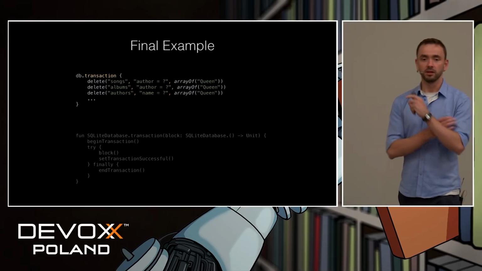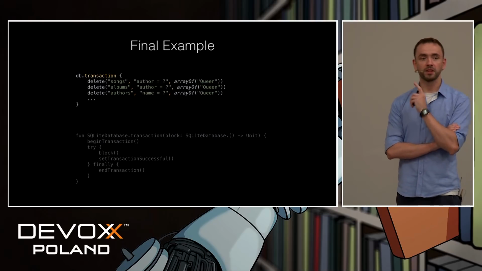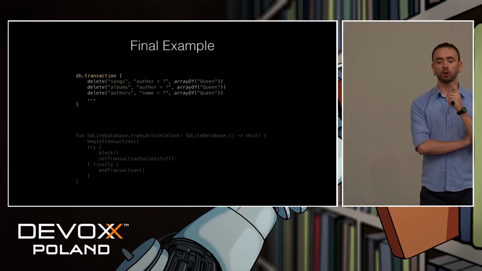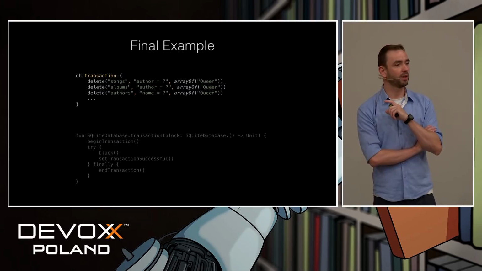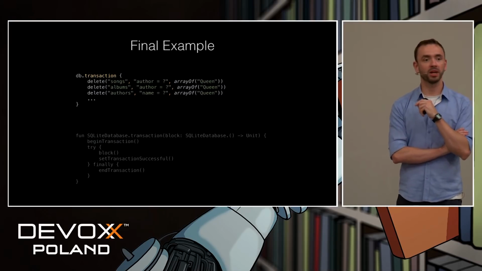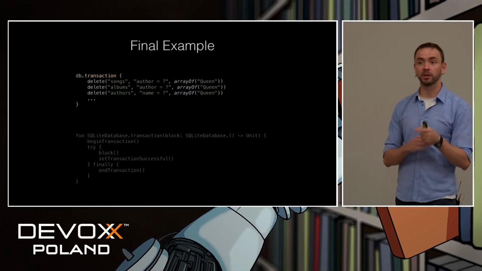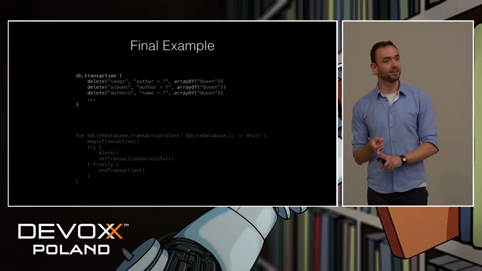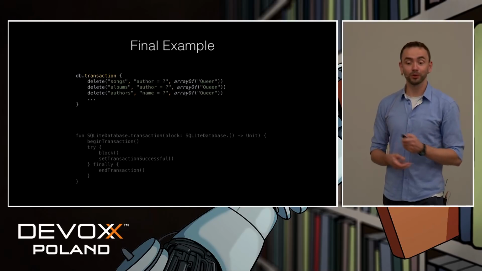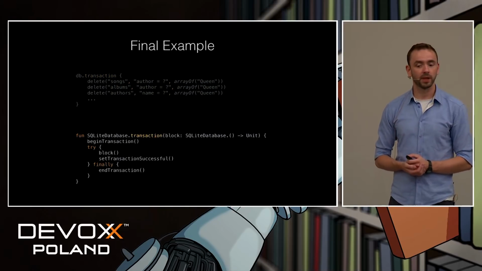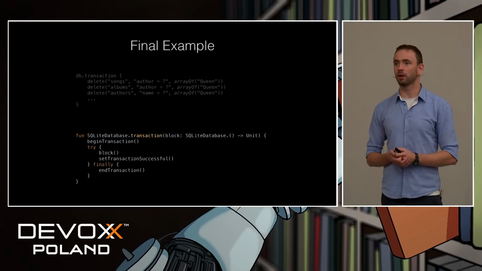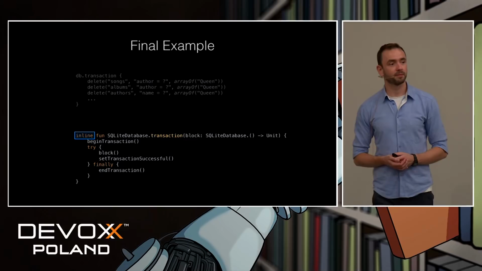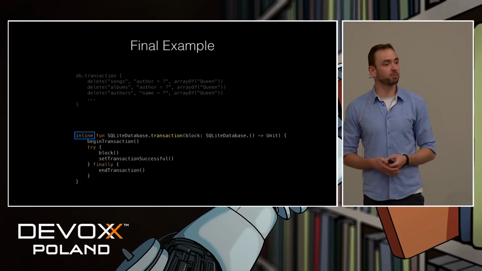But now, someone could say that this code above is actually not equivalent to the code from the beginning of this example. Why? Because it has a lambda in it. On the JVM, a lambda is an object which has to be allocated, which takes time and resources, right? But in Kotlin, we also have a way of dealing with this. And it's actually nothing new in our developer world. It is called an inline function. It's known from C++, for example.